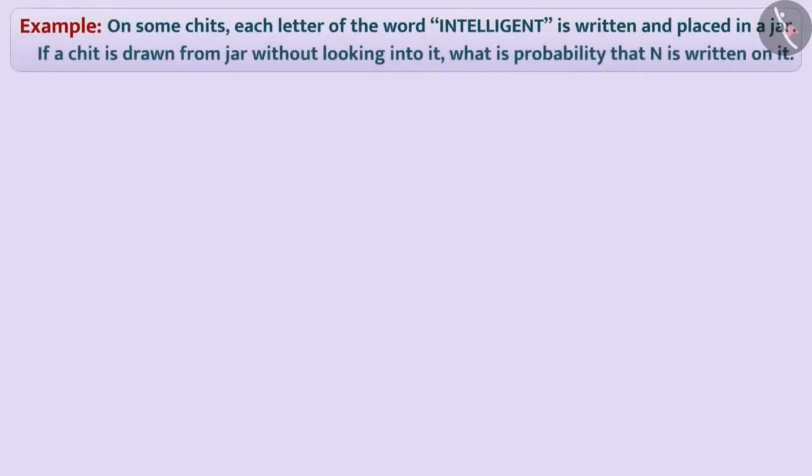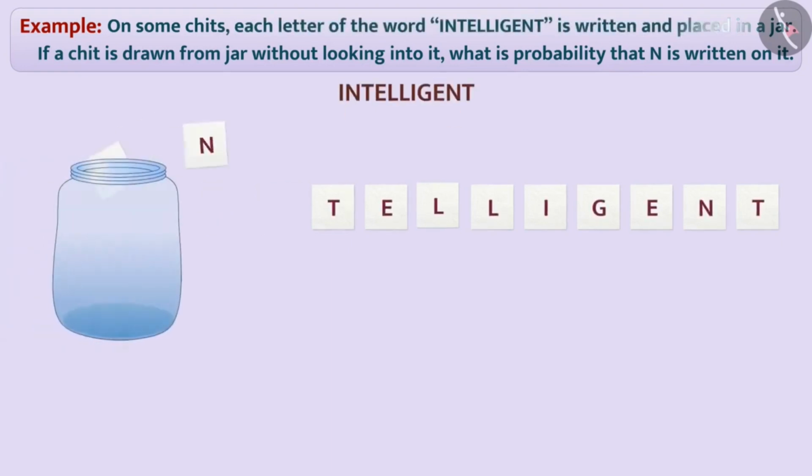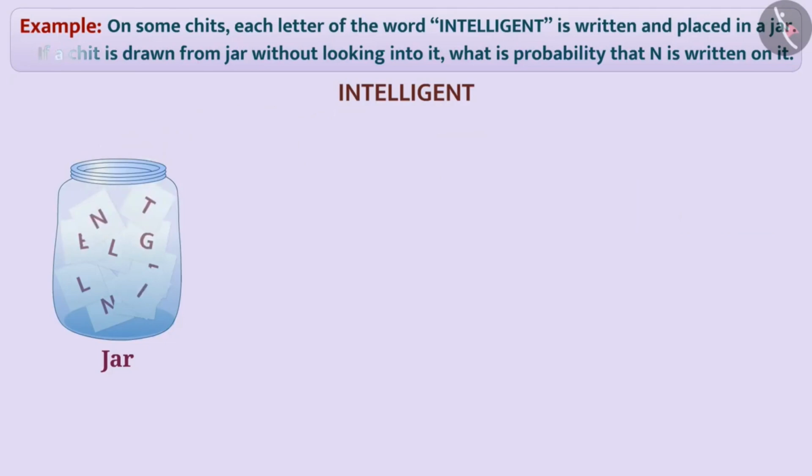Next example. On some chits, each letter of the word intelligent is written and placed in a jar. If a chit is drawn from the jar without looking into it, what is the probability that N is written on it? Intelligent, this word has total 11 letters, that is, the number of chits will be 11. Therefore, total number of outcomes will be 11.